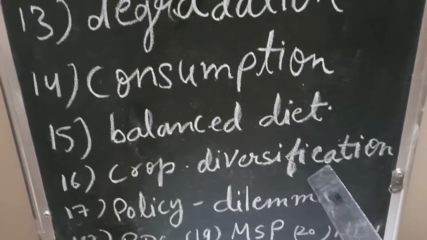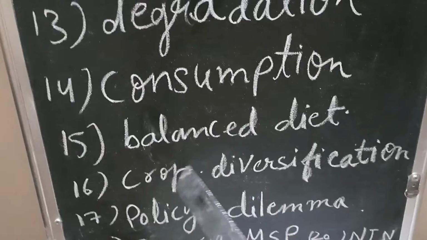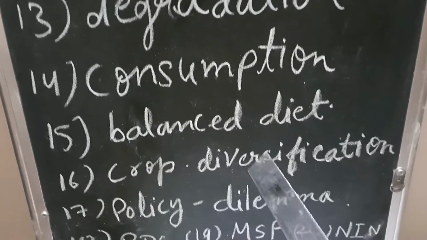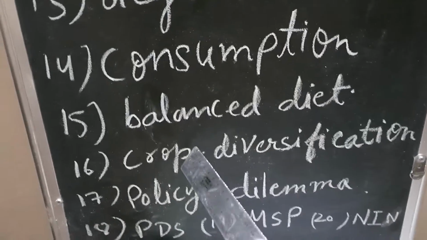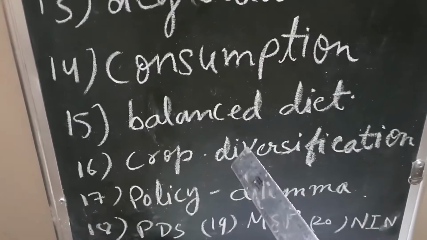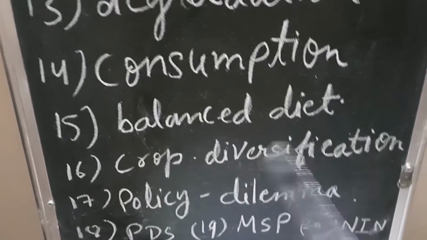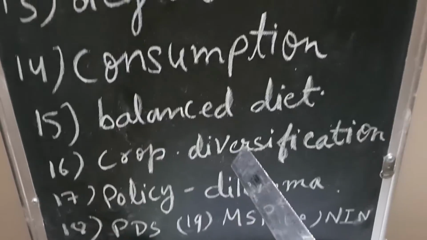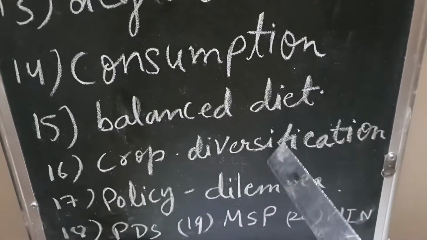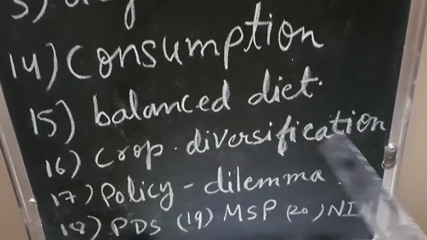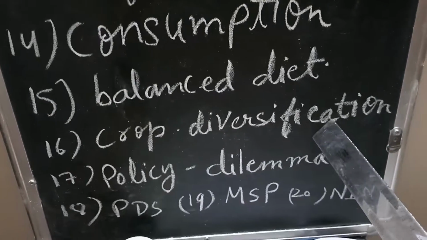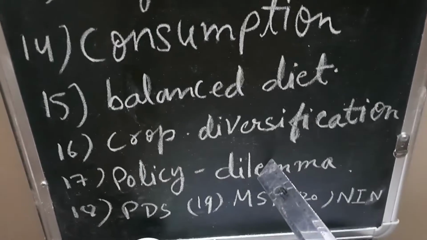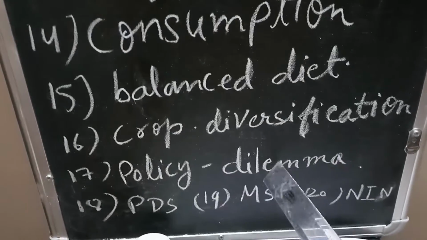Crop diversification, I have just explained it to you. Changing the pattern of cultivation, that is switching from cultivating rice and wheat towards fruits and vegetables, is called diversification. It's a change. Crop diversification.